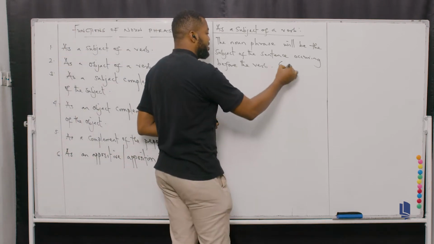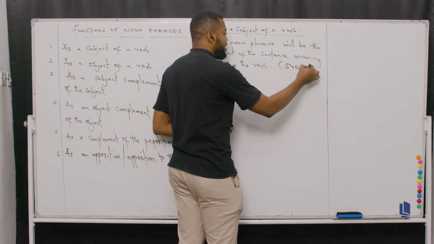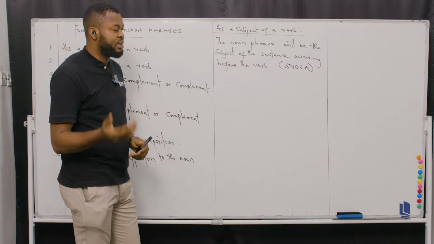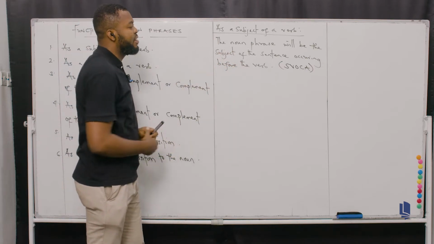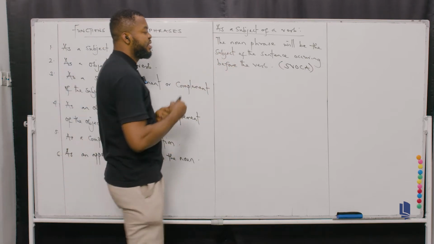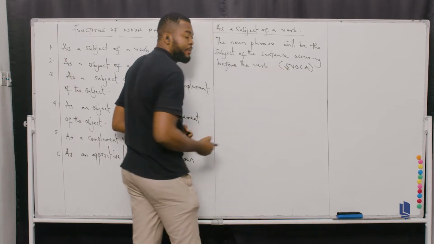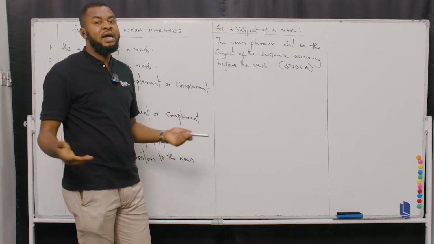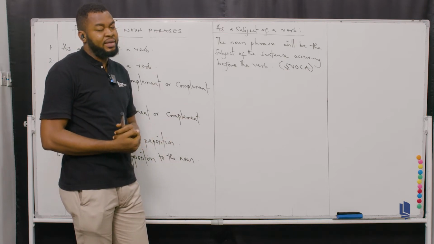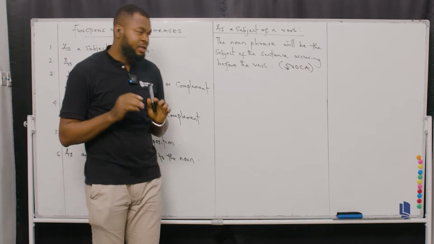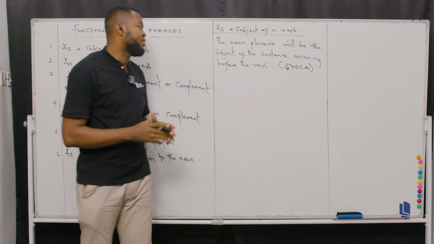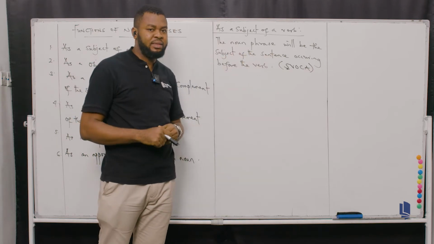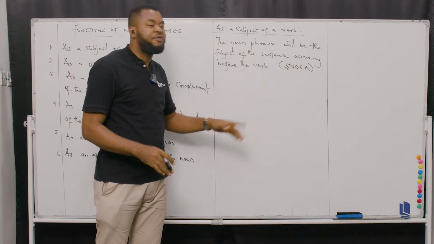In a case where you have SVOCA, as the noun phrase is functioning as a subject of a verb, it means that the main subject has to be the noun phrase. That's the major thing to consider. So that's why the noun phrase will be the subject of the sentence, occurring before the verb.